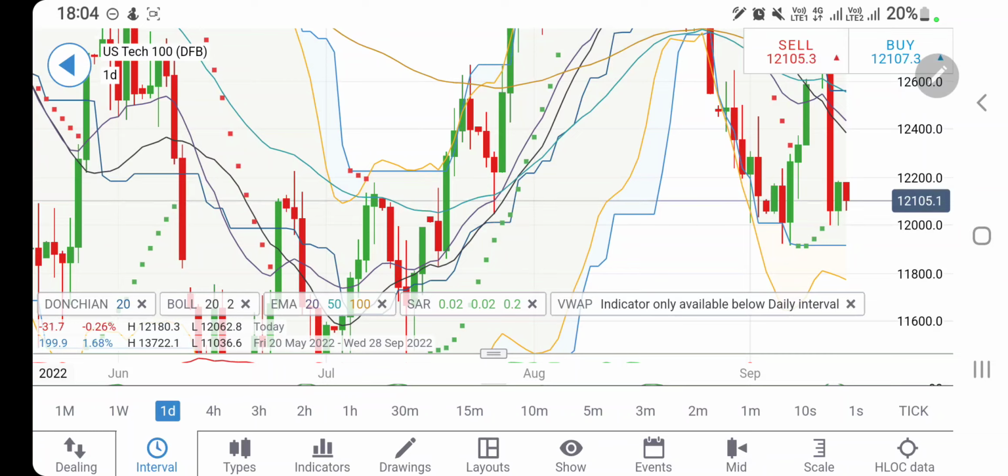Also, largely in between 12,000 to 12,200 levels, do not trade. If you ask me, if you want to take a safe trade, do not trade between 12,000 to 12,200. Take your positions accordingly.